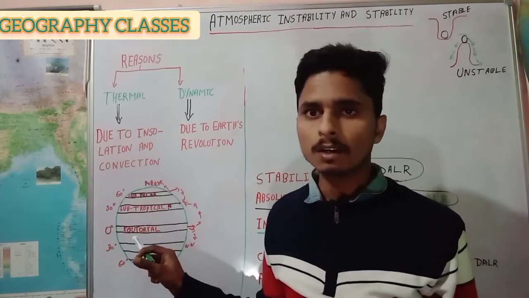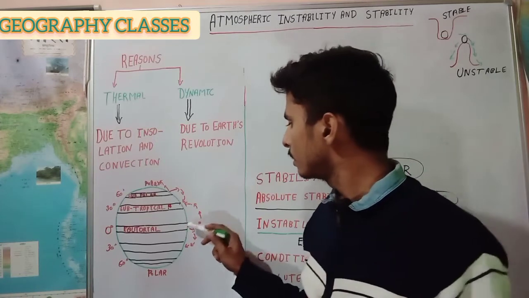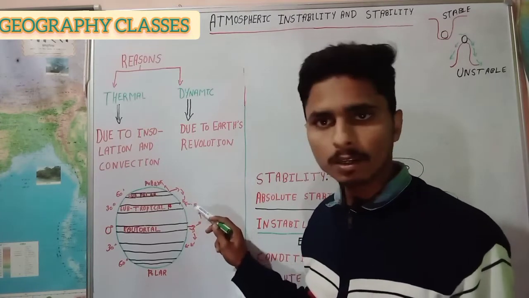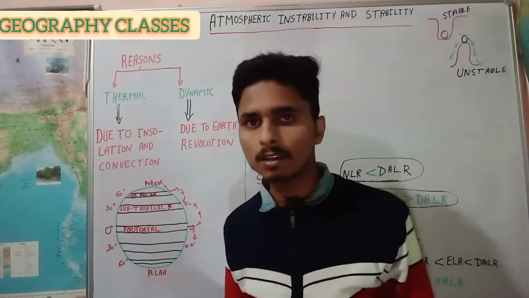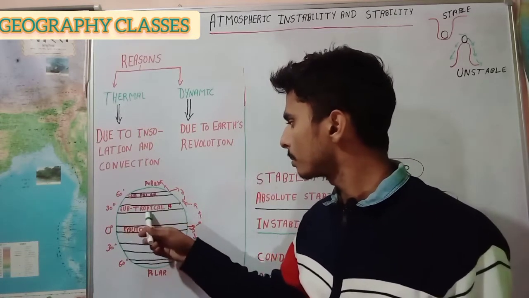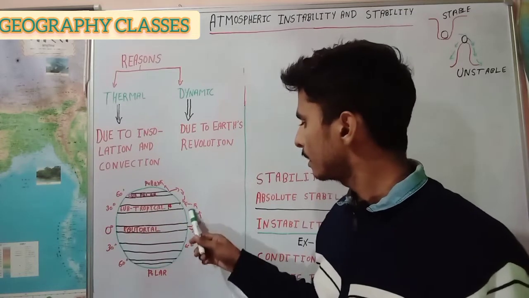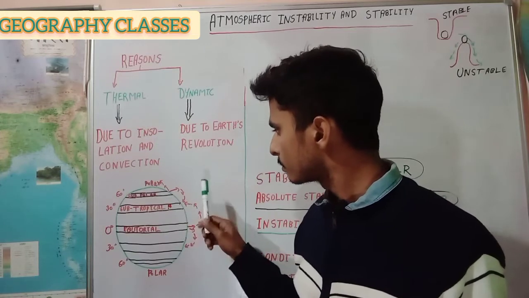Then this air ascends upward, and after ascending, it turns northward and also southward, and after turning, this air descends at the subtropical high pressure belt, in both the northern hemisphere and the southern hemisphere.